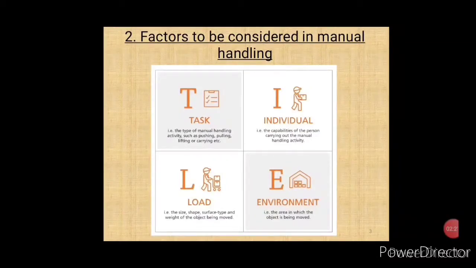Now going to the second factor, which is the individual. Individual actually indicates who is doing the work. That is the physical capability, age considerations, male-female differences, conditions like pre-existing injuries, physical weaknesses, etc. increase the risk. That means if the task is done by a healthy individual and if the same task is done by a person who has some physical weaknesses or an aged person, then the risk factor is higher than that of the healthier person.